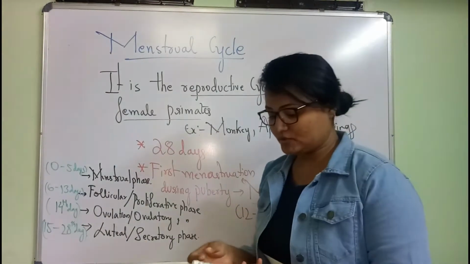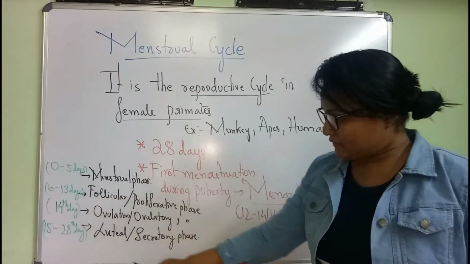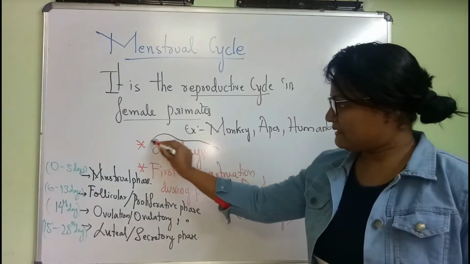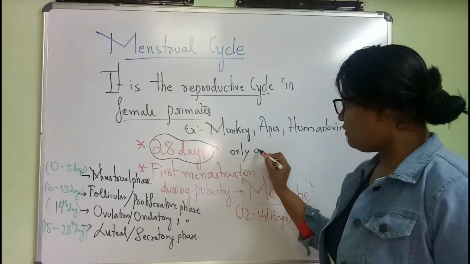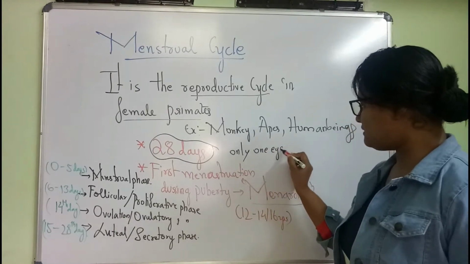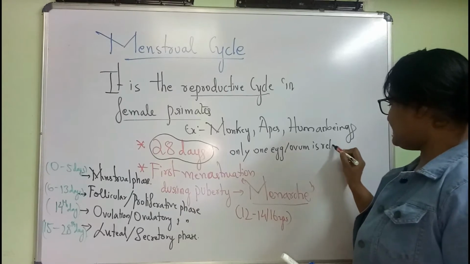And one more thing I need to tell you regarding the menstrual cycle. In a 28 day cycle, only one egg or ovum is released.